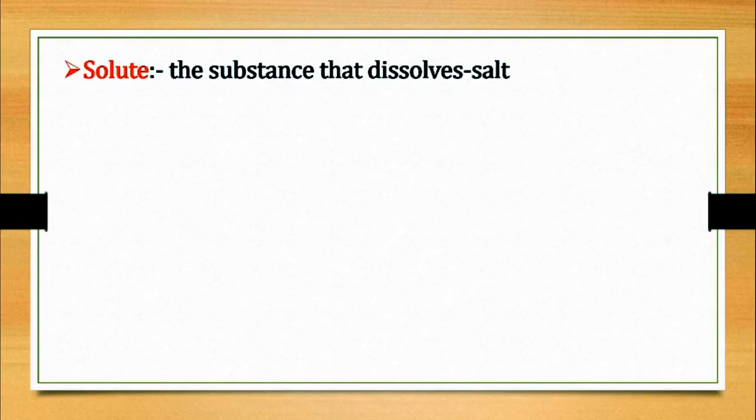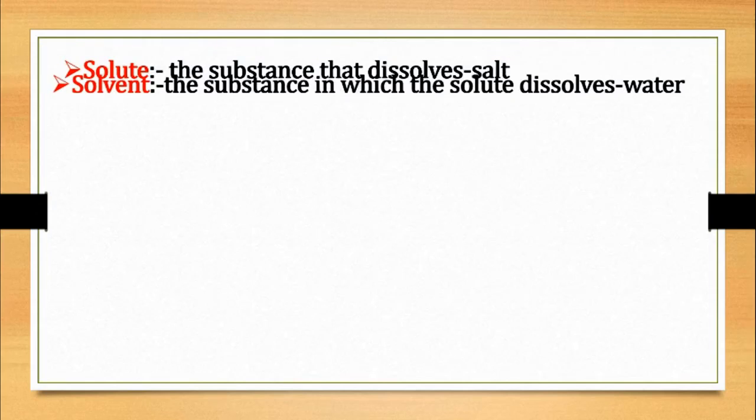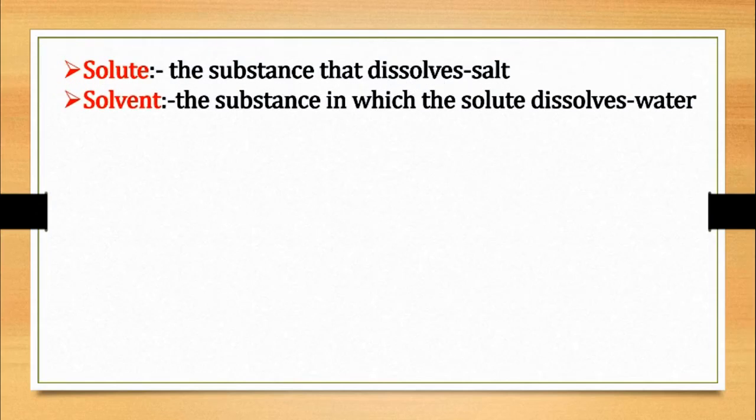When we take 1 teaspoon of salt in water, it completely dissolves. So children, the substance that dissolves is called solute. The substance in which the solute dissolves is called solvent.